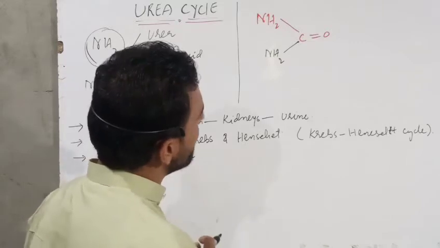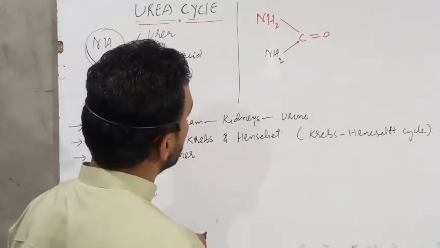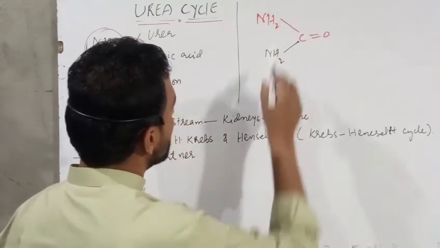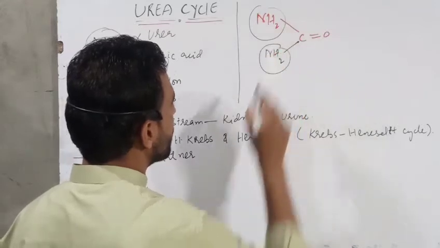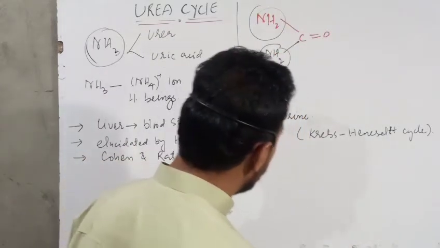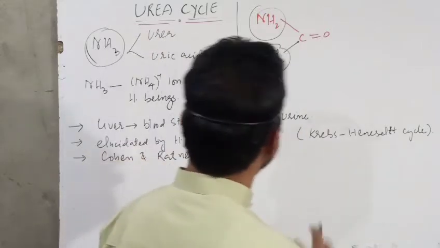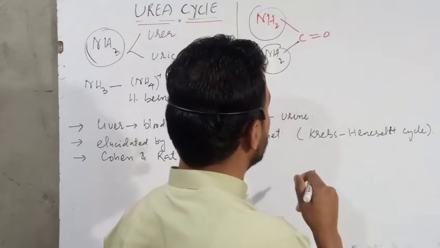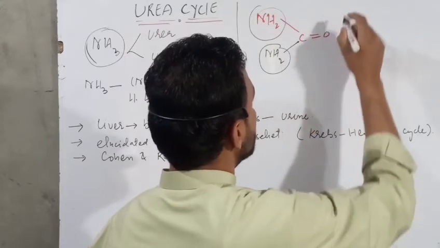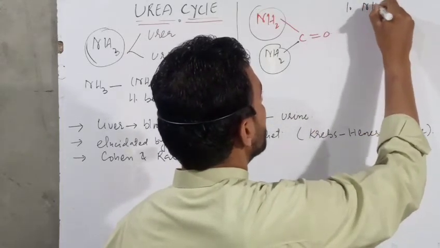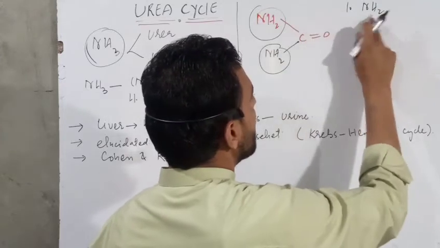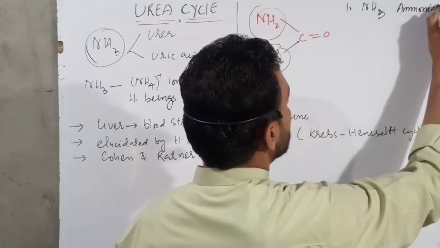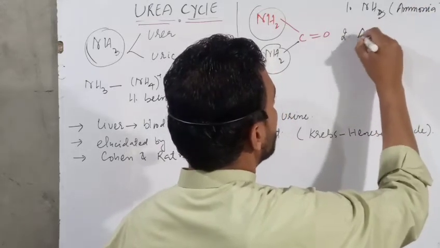Now, what is the fate of these two NH2 groups, these nitrogenous groups in urea? This is the first one and this is the second one. These two NH2 groups are derived from two different substrates. One NH2 is derived directly from NH3, that is simply ammonia, and the other is derived from aspartate.